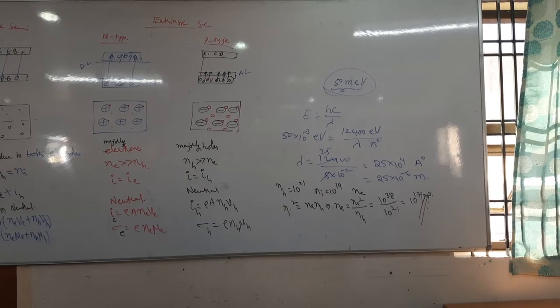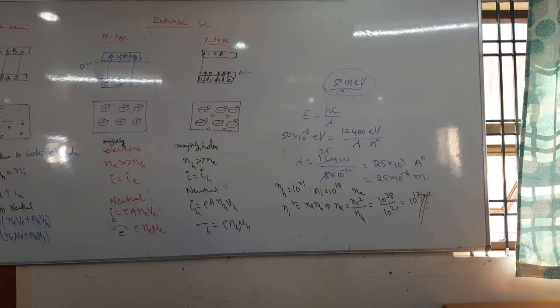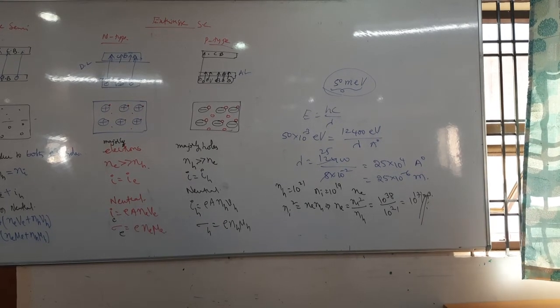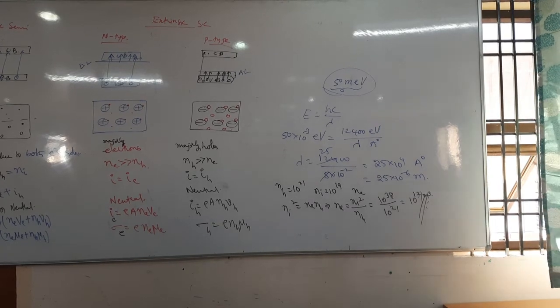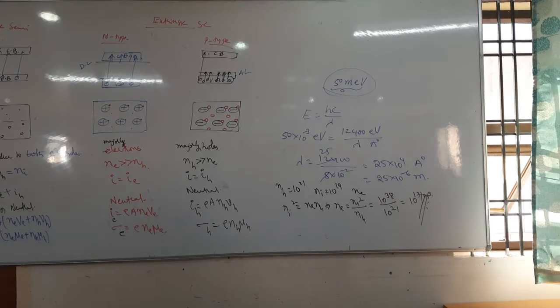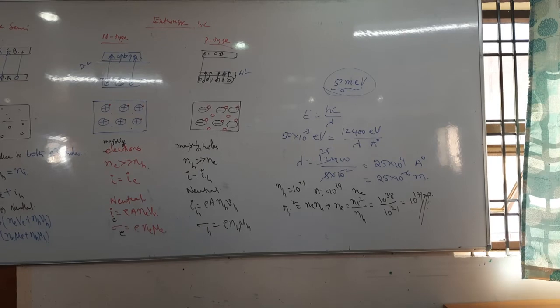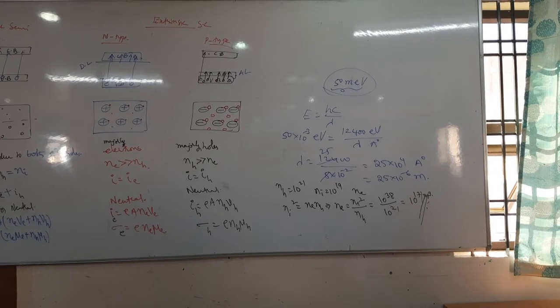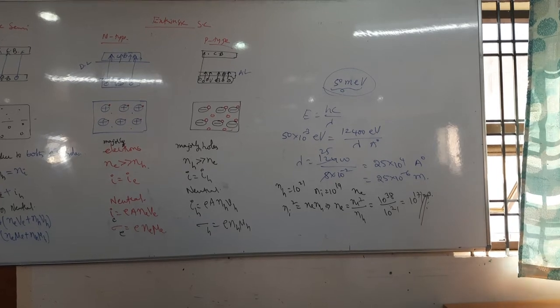Very good. 4 into 10 power 4 per meter cube. Nh is equal to Ni square by Ne. Clear? You got the answer, right? Yes. Next problem.